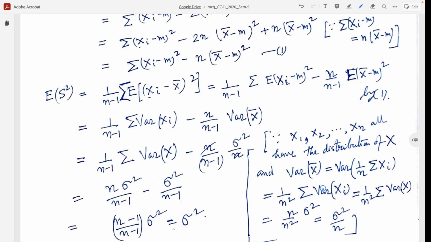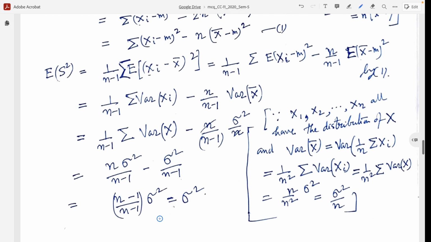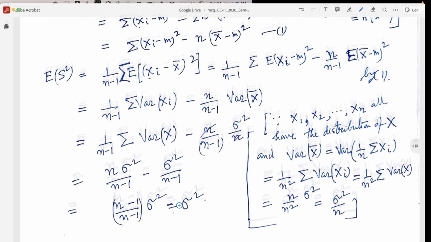So 1 by n square summation of variance of Xi, and Xi has the same distribution as X, so put X here. So summation of variance of X equals n into sigma square, because variance of X equals sigma square. So this summation is i equal to 1 to n, so n into sigma square, so sigma square by n. So we get variance of summation X equal to n into sigma square, and after simplification we get this equal to sigma square.